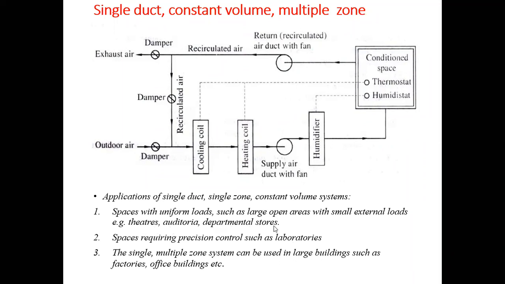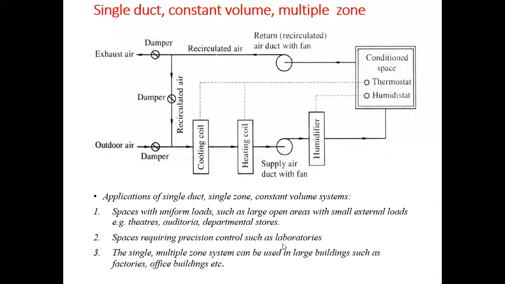In those areas we can use such systems where the load on the system is uniform and there are large open areas. You can also use this in a party hall, as there is enough space available, so this type of cooling system can be used for a party hall also.